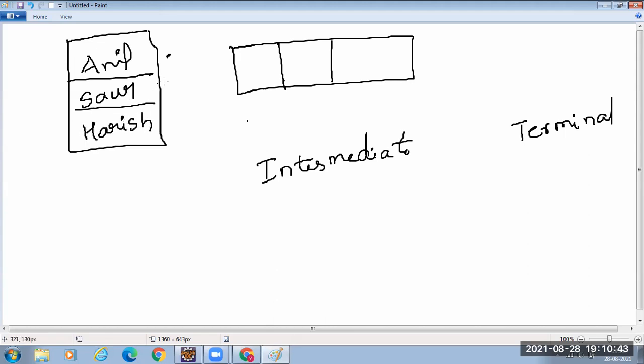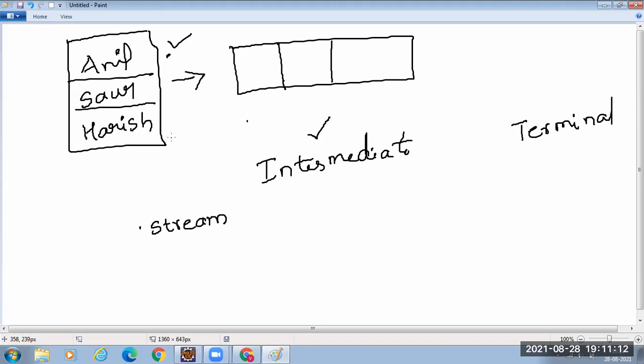To convert the list into a stream, you have to call the dot stream method. When you call stream, the list of objects gets converted to a stream of strings. This is the list of strings, right? When you call dot stream on the list, it gets converted to a stream of strings. What are the intermediate operations?